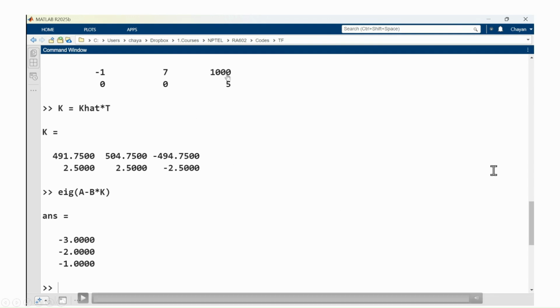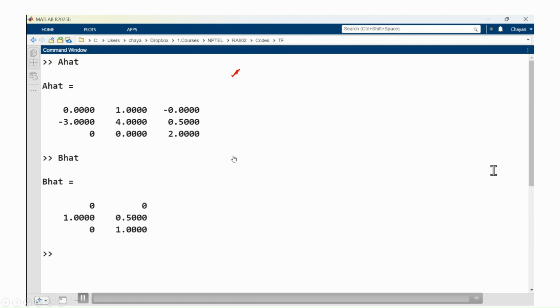So, this choice is up to you, but of course, you should make this choice sensibly, because these are the parameters which get multiplied with the states. So, if you choose a very high number here, that will multiply with the state to give a very big number. See, physically you are actually putting this back into the system, right. So, if you are putting this back into the system, when you have a very big number multiplying with the signal, the output of the block will also be a very big number. So, it might become a problem.